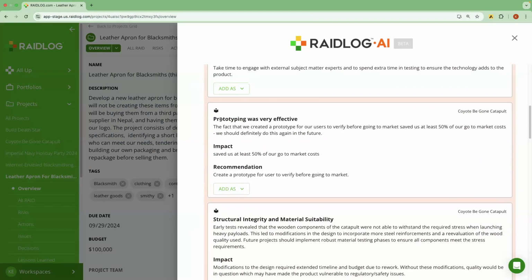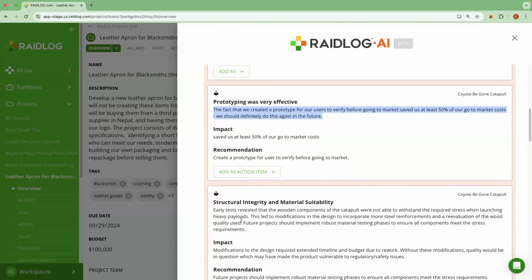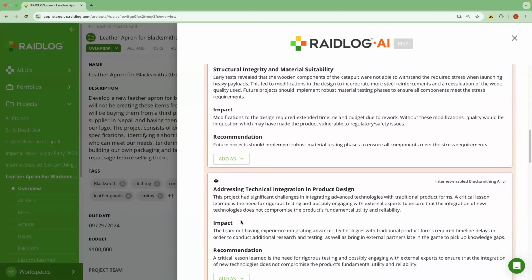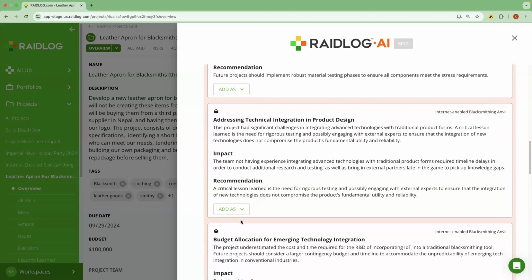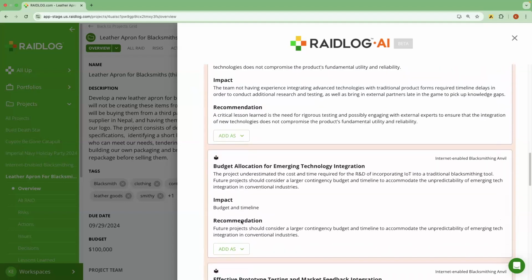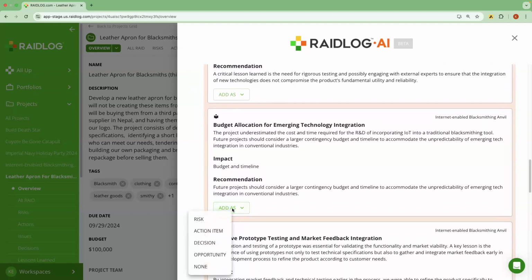Next lesson learned is prototyping was very effective. The fact that we created a prototype and let our users verify it, that's a really good lesson learned. So I think what we'll do is add this as an action item in my current project. And now I can continue to scroll through these lessons learned, address each one of these, and as soon as I find some that look like a good match, I can select to add those.